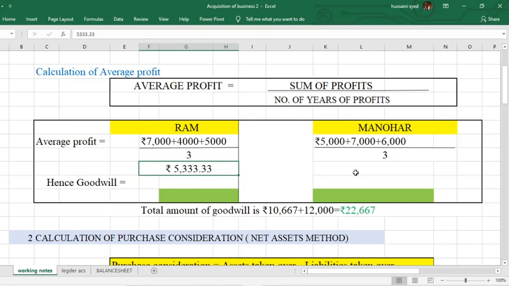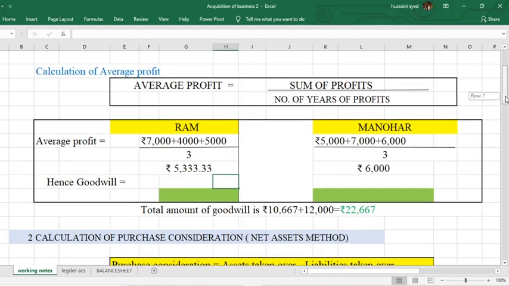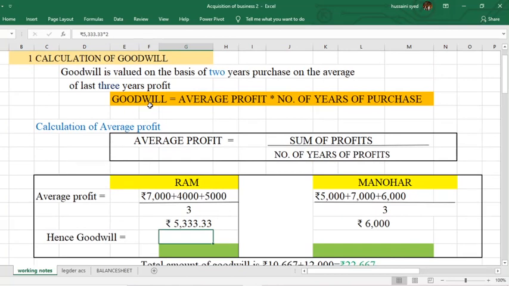You will get the average profit. After calculating the average profit for both Ram and Manohar, calculate goodwill by substituting in the formula of the goodwill: average profit multiplied by number of years of purchase.